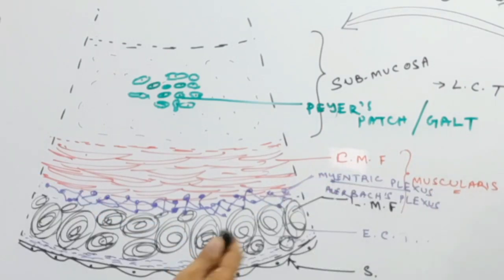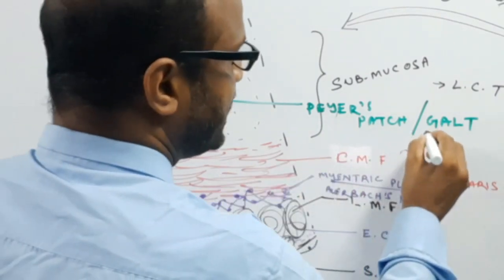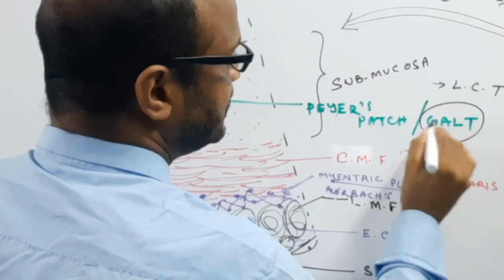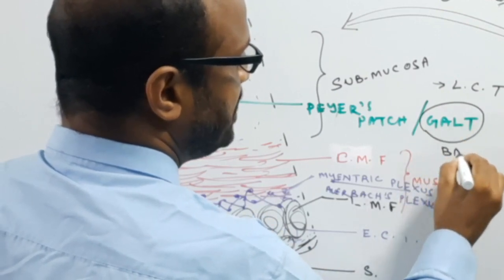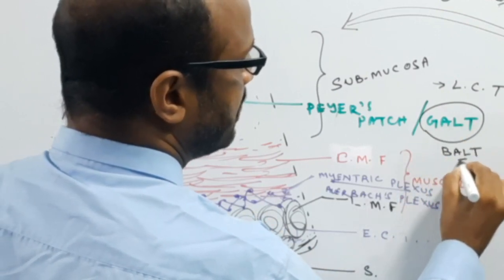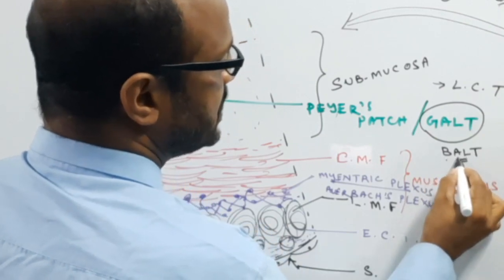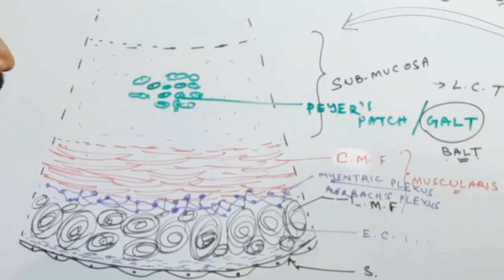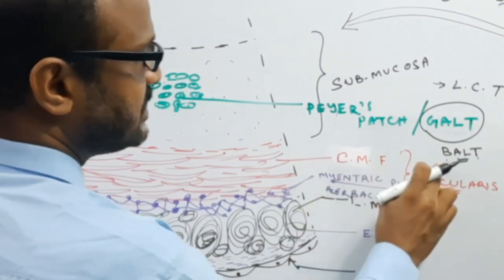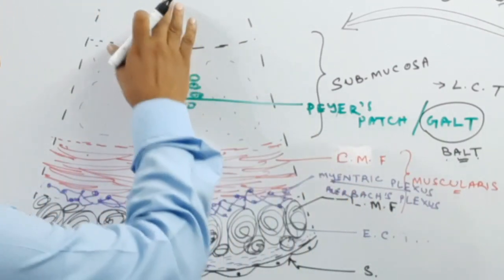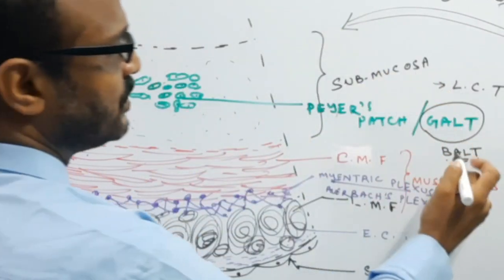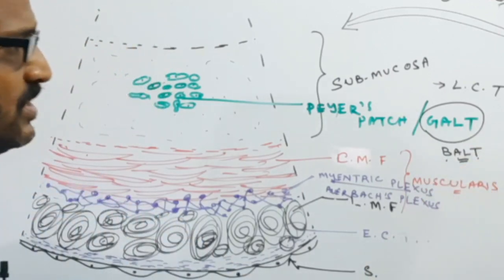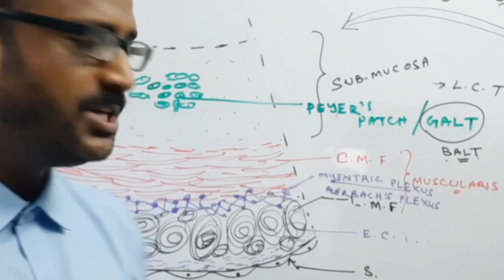If such lymphatic tissue is present in the bronchus layer, it is known as BALT, bronchus associated lymphoid tissue. And if this lymphatic tissue is present in the mucous layer, it is known as MALT, mucus associated lymphoid tissue.